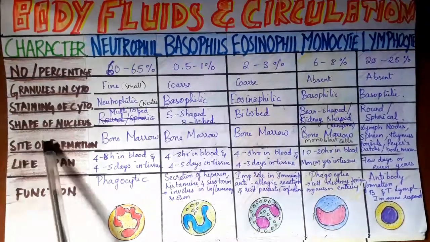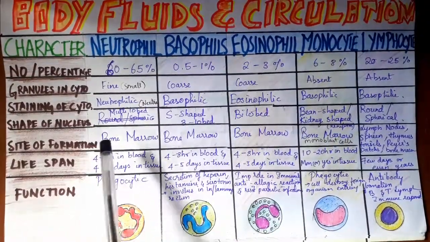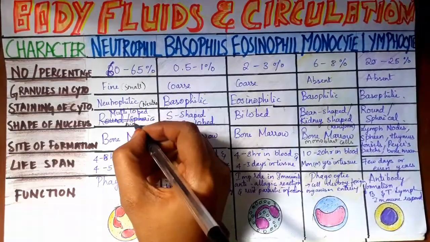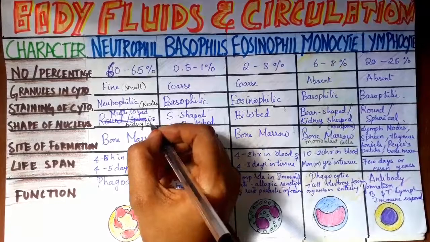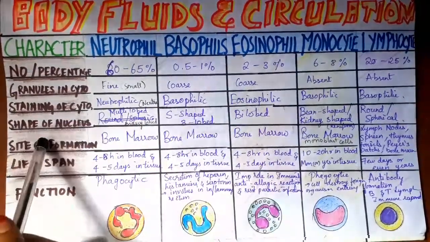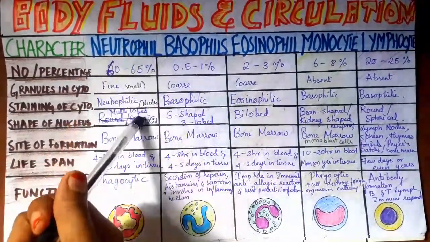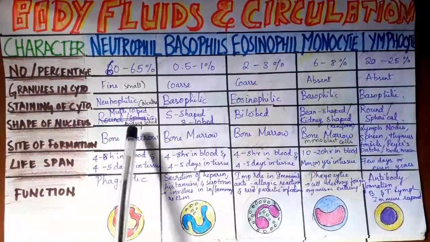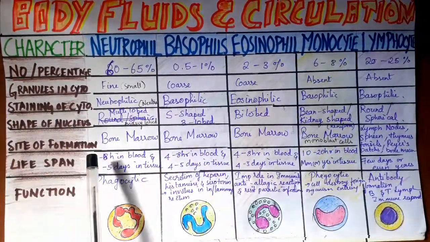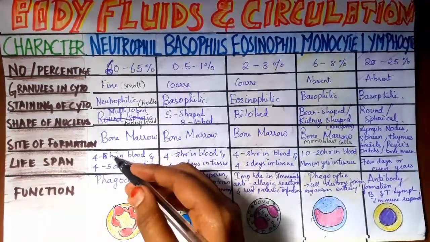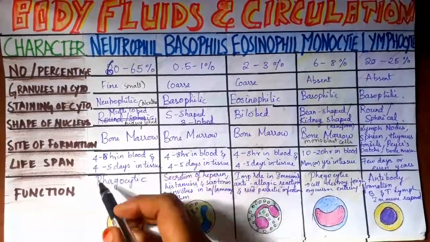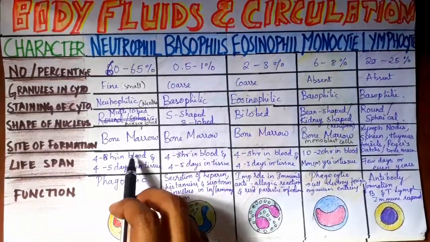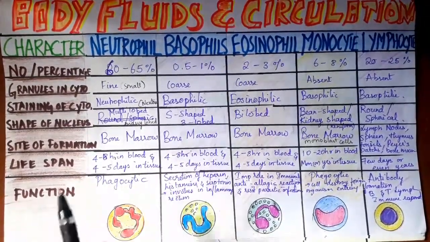Now the shape of the nucleus: it is multi-lobed. Many lobed nucleus is present in neutrophils. The site of formation is the bone marrow. The lifespan is 4 to 8 hours in blood and 4 to 5 days in tissue.